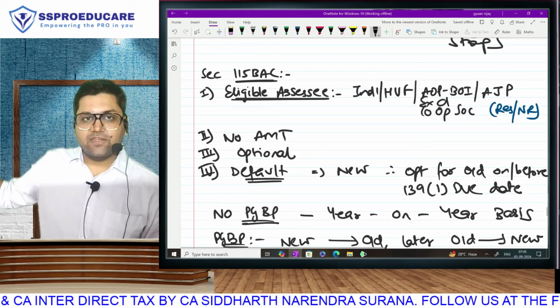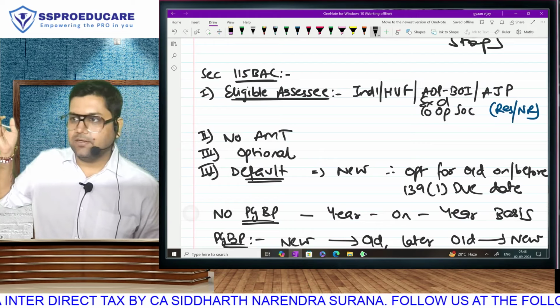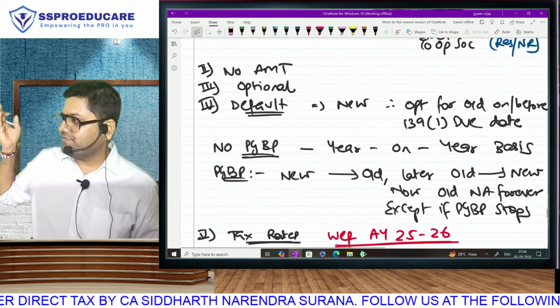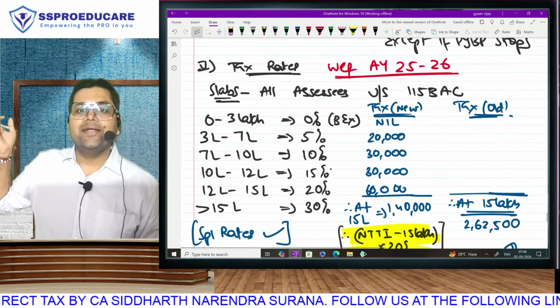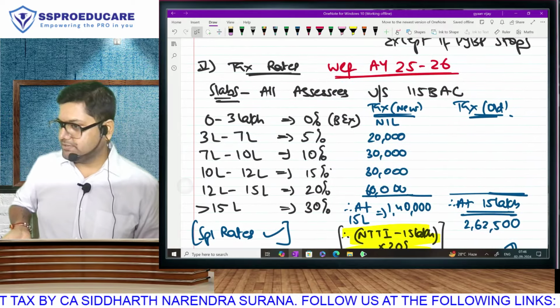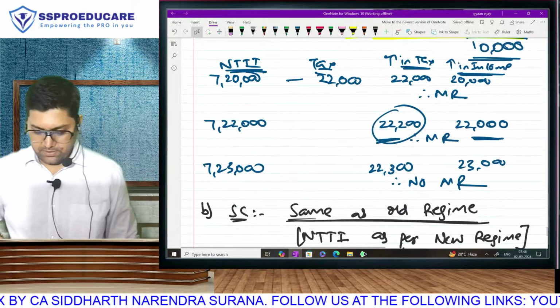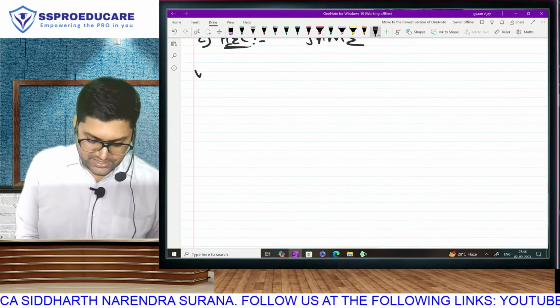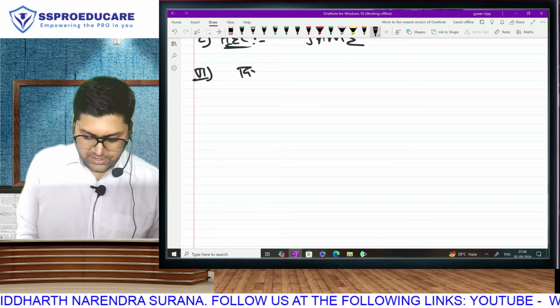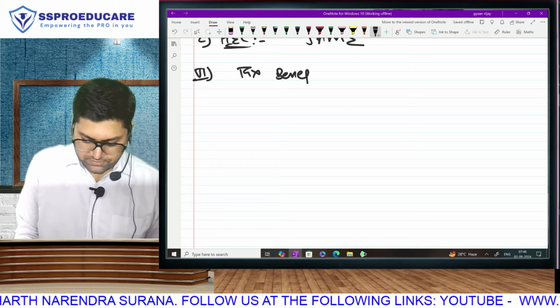Points of 115BAC we were learning, bro. Good morning. The first 4 points were like a revision. We have already studied them. Fifth point, tax rates. We studied with the amendments. And now, the sixth and the last point: the tax benefits to be foregone.